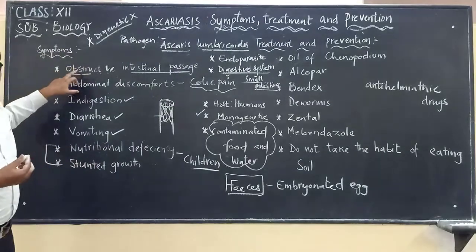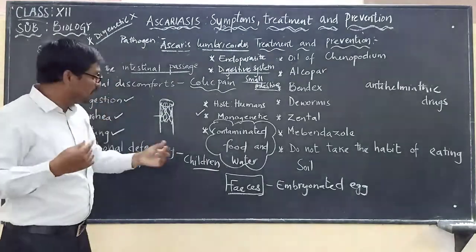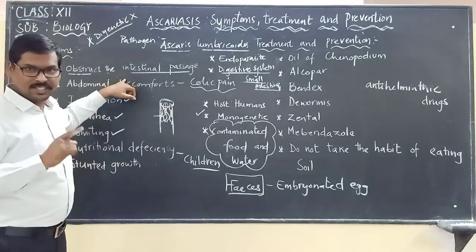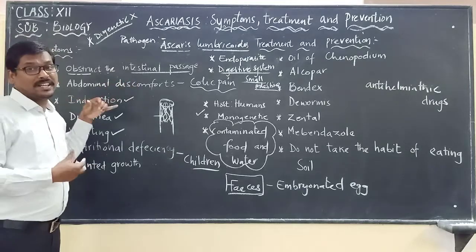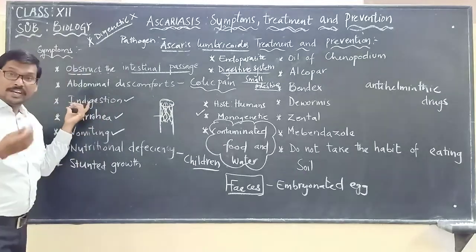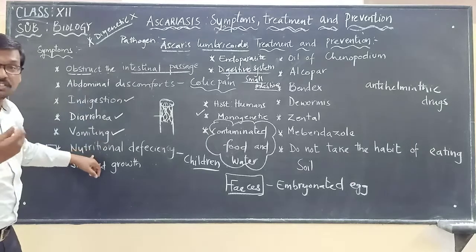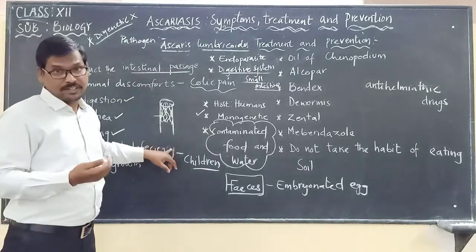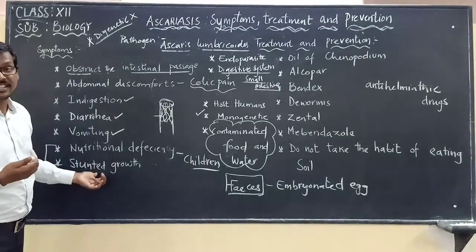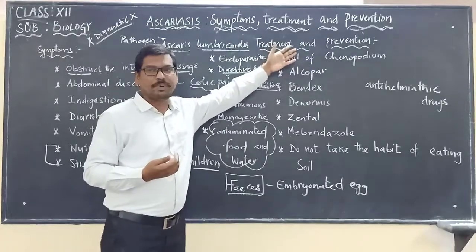When the disease becomes severe, there will be many adult male and female worms obstructing the intestine, and that's why there will be severe discomfort, which we call colic pain. It leads to indigestion, diarrhea, vomiting, and in severe cases nutritional deficiency in children, and it can also lead to stunted growth. Knowing the symptoms, we can go for treatment and prevention.